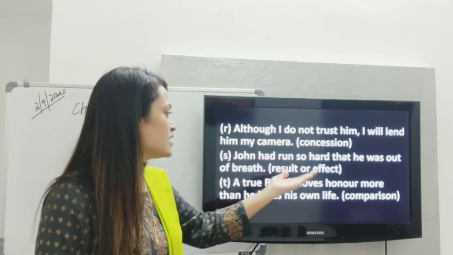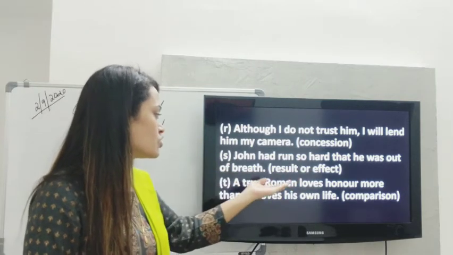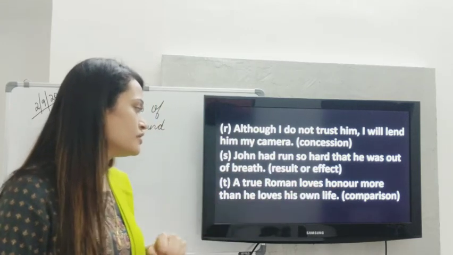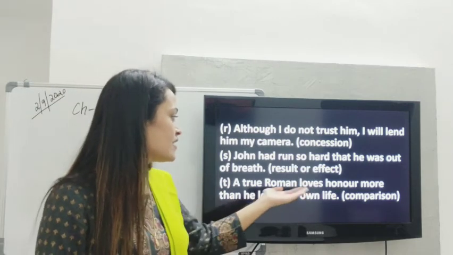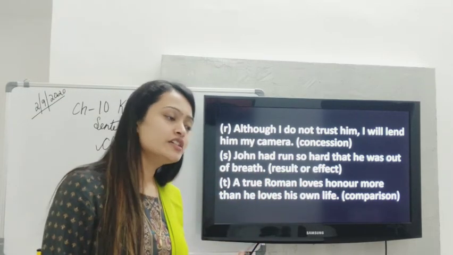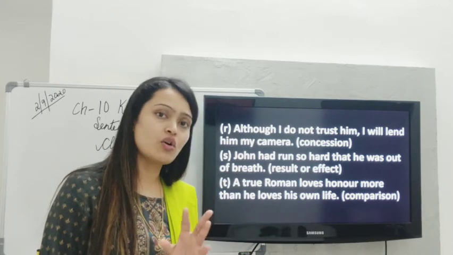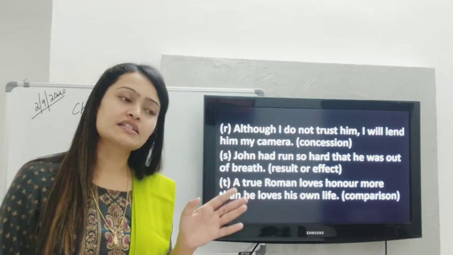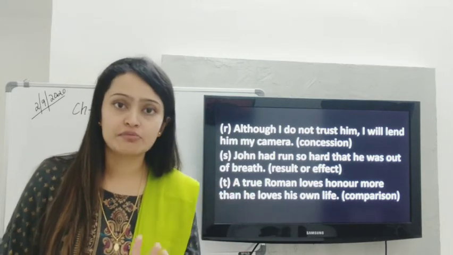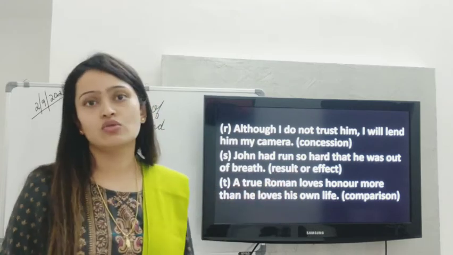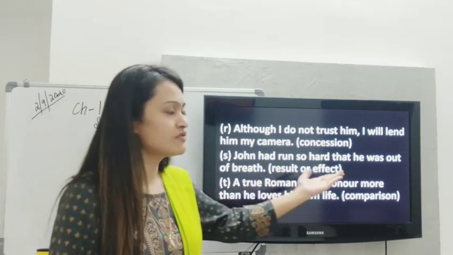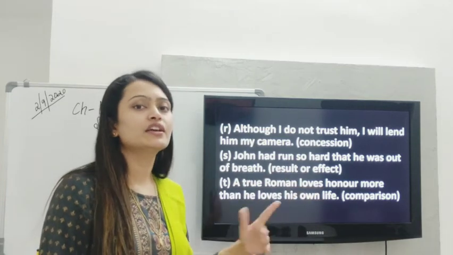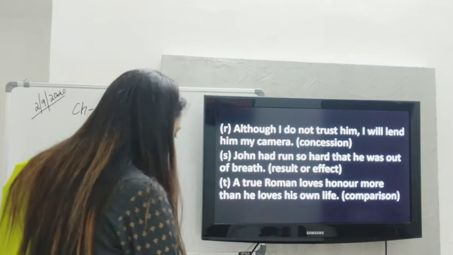A true Roman loves honor. Okay, so true Roman, the subject, loves honor, predicate, more than he loves his own life. So basically here the subordinate clause is giving a comparative picture, but it is again holding a subordinate position because the main clause can stand on its own. A true Roman loves honor, right? It is a complete sentence. So this is basically a subordinate adverb clause of comparison.